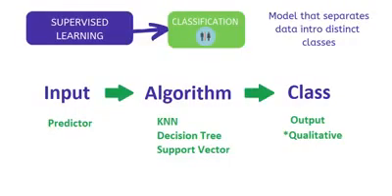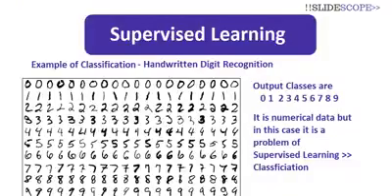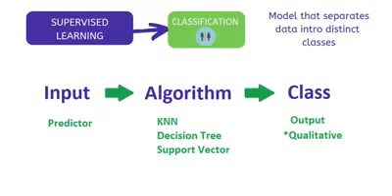We can say that this is a block diagram of supervised learning, and we are now dealing with classification.